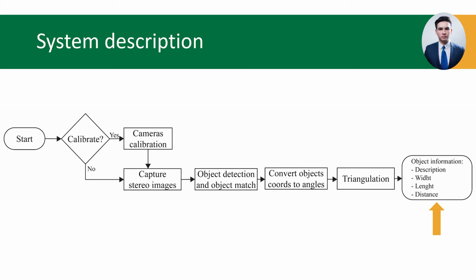Then, with the distance information, the width and length of the object can be calculated by converting the pixel width and length to real-world distances, since the distance of the object is known. After the system provides the information such as object description, width, length, and distance, the process can be repeated from the capture stereo image step for a real-time application.